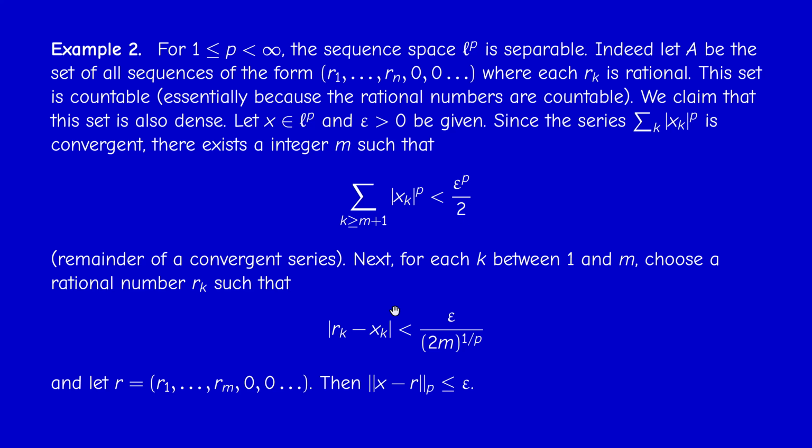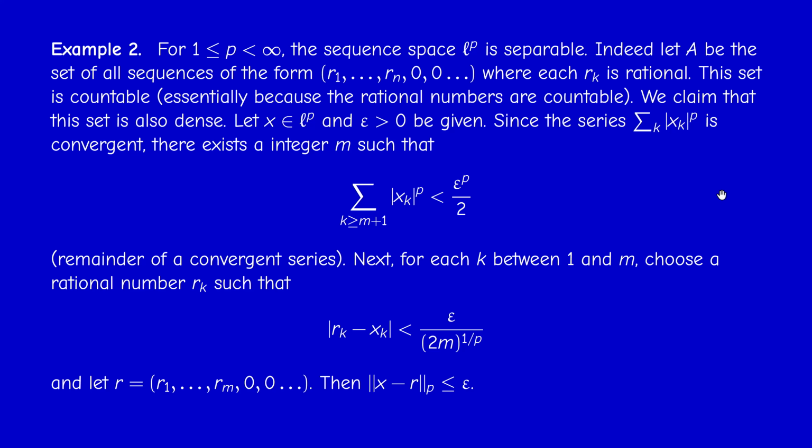So therefore, the distance between r and x in the p norm to the power p is less than epsilon^p. Therefore, the distance between x and r in the norm p is less than or equal to epsilon. And r is in capital A. So no matter how small epsilon is, we can find an element in A arbitrarily close to x. So this proves the density of capital A.